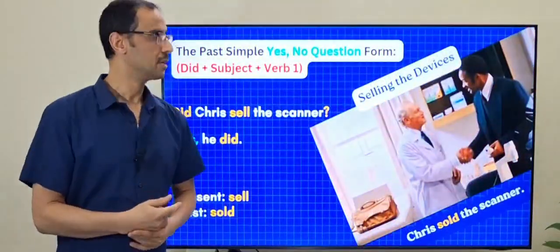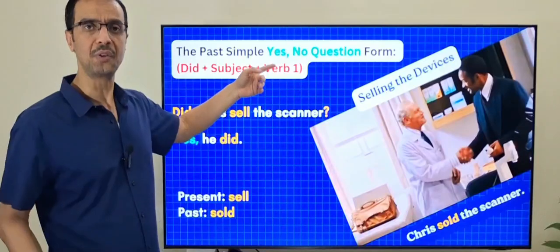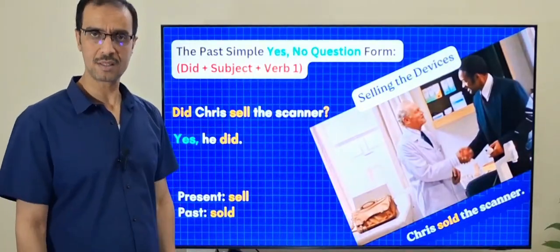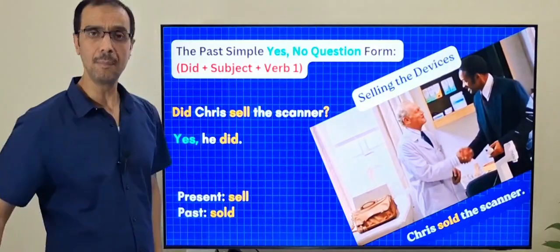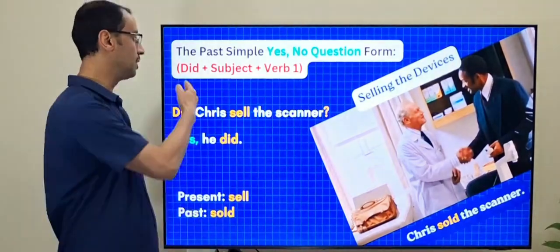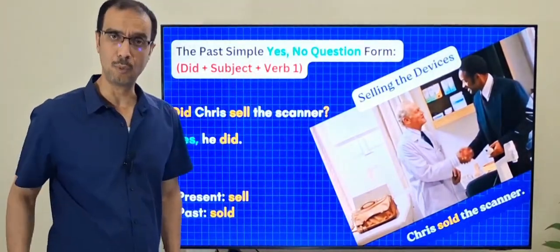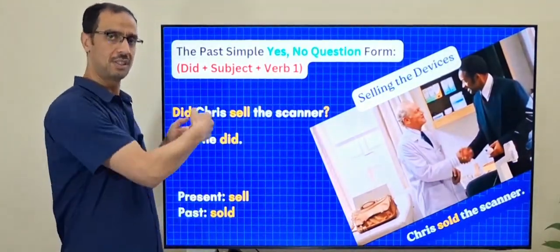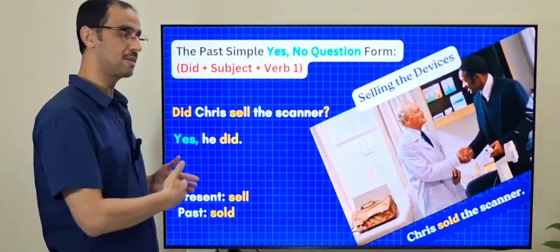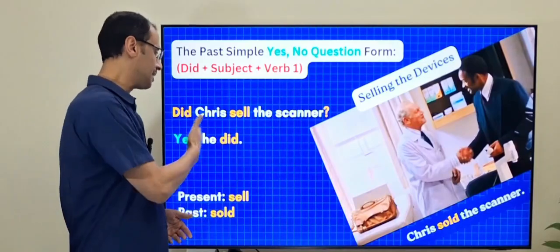Another idea, so we have to know how to create yes no questions in the past simple. Again, that's very easy. You just need to add did, the helping verb, at the beginning. So did and subject and again verb 1, right? Did Chris sell the scanner? That is a question. The answer is yes or no. Yes, he did.